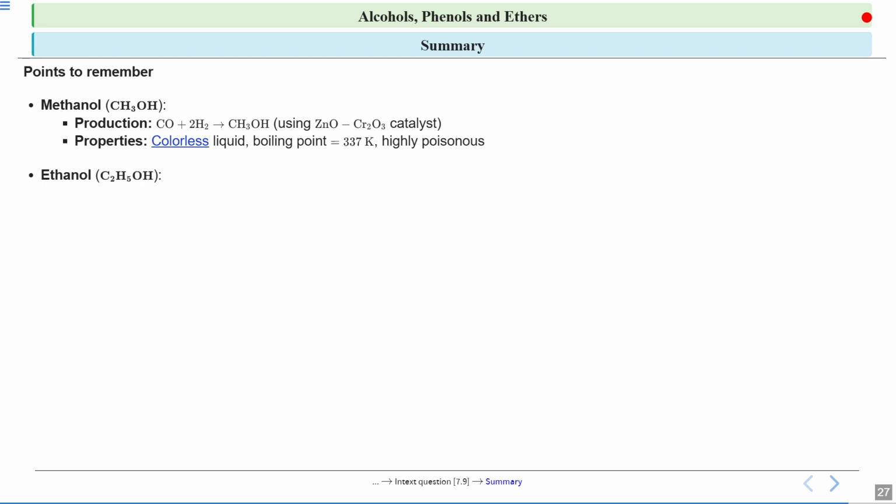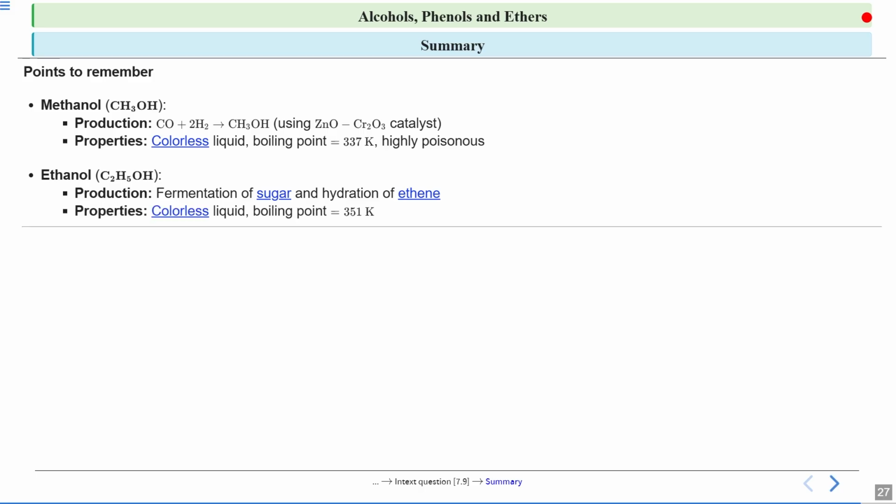Now if we talk about ethanol, which is C2H5OH, its production is done using the fermentation of sugar and hydration of ethene. And if I talk about properties, it is a colorless liquid and the boiling point is 351 Kelvin.